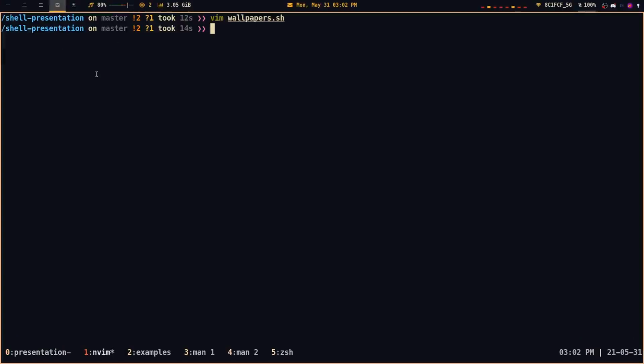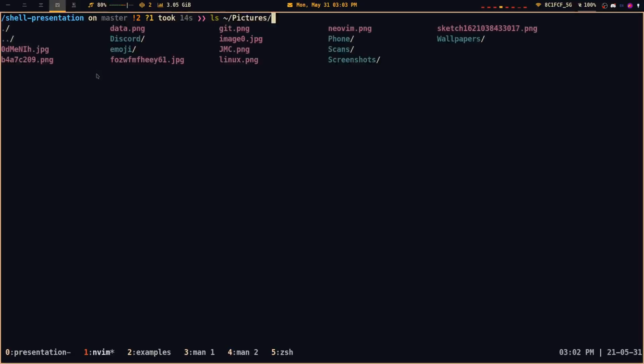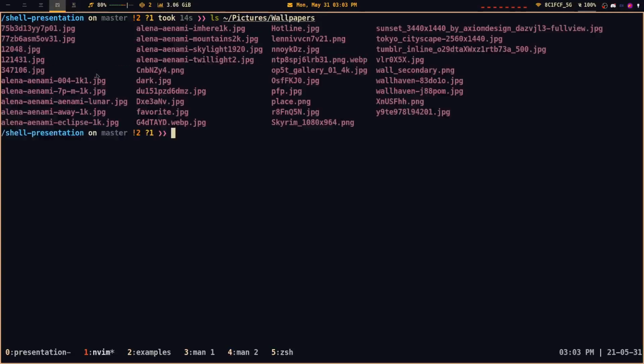So let's just start. As I said, I think one of the best things to do when you're creating a shell script is just plan what you're going to do. I have a directory in my pictures directory called wallpapers that has all the wallpapers I would like to pick from. And in this shell script, it's going to be a really basic shell script where I'm basically going to pipe this into a program that's going to allow me to pick a specific wallpaper and then set it.